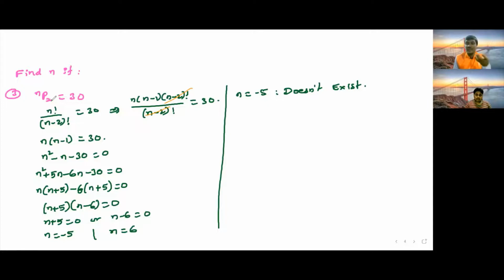Is it possible to arrange 2 persons from minus 5 persons? No, minus 5 persons is not possible. We arrange some objects from the given objects, so the n value is always greater than the r value, more than 2, not less than 2. Therefore, n is equal to 6.